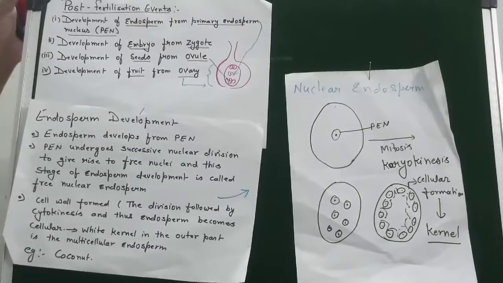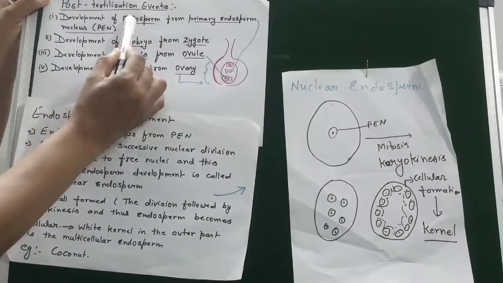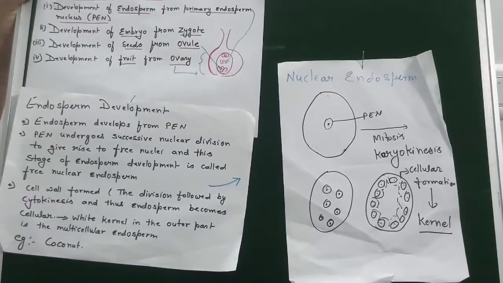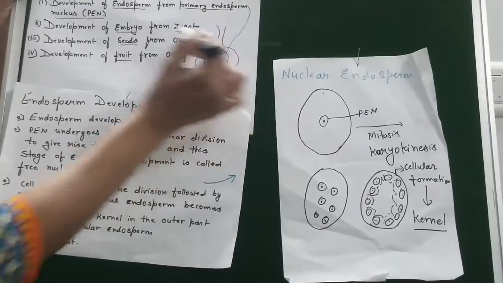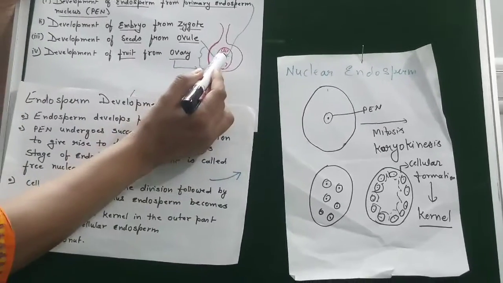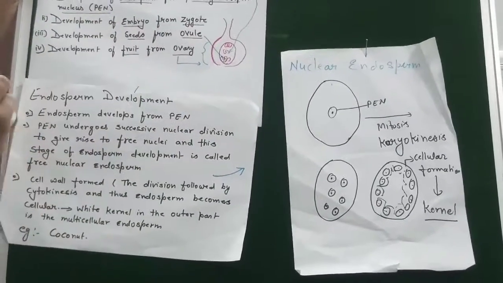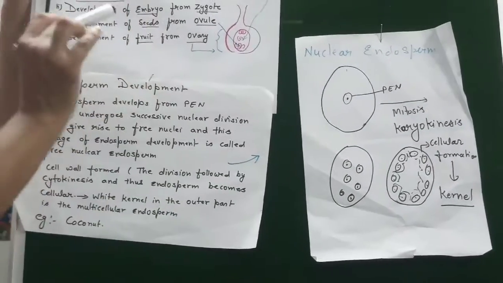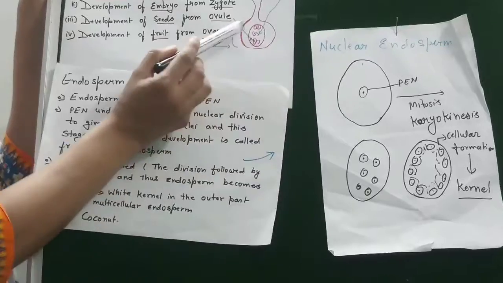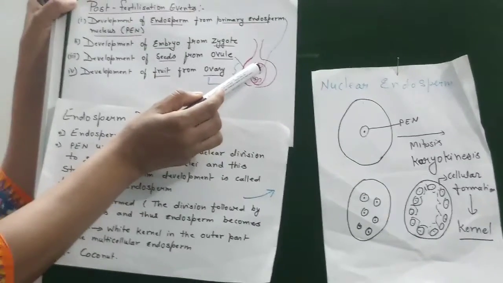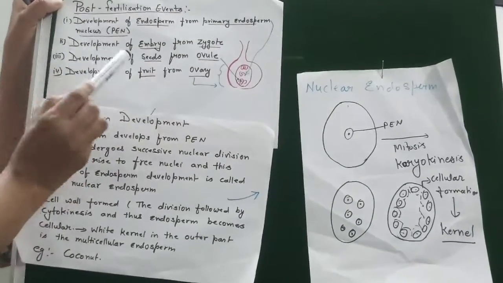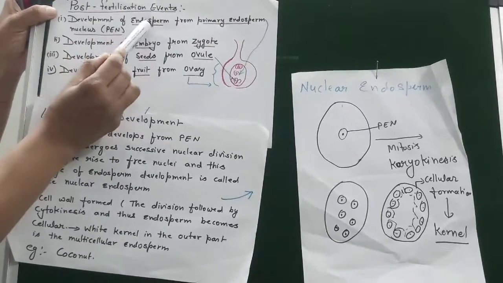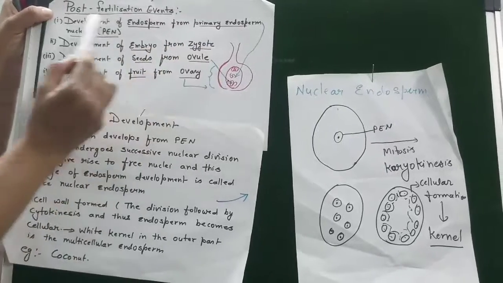Post-fertilization events: development of endosperm from primary endosperm nucleus. First, you know about double fertilization and triple fusion. This is the ovary of a pistil, where the embryo sac has 8 nuclei and 7 cells. The egg is fertilized with one male gamete, producing the zygote. The two polar nuclei fuse with another male gamete and produce endosperm. So in post-fertilization events, we will first see the development of endosperm from the primary endosperm nucleus.